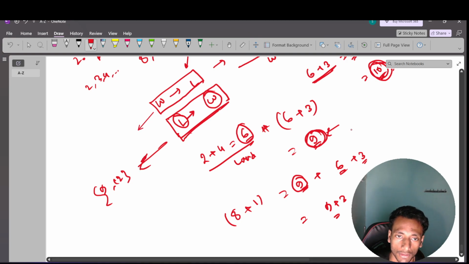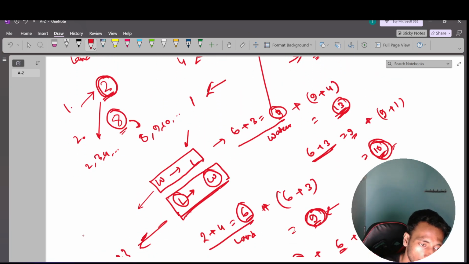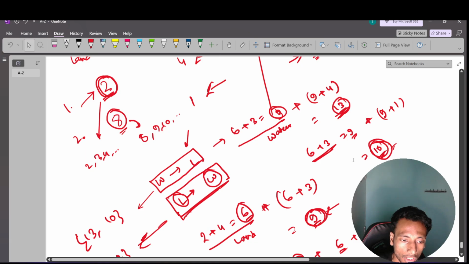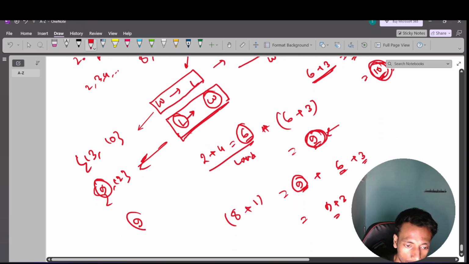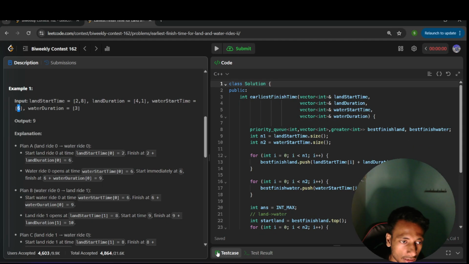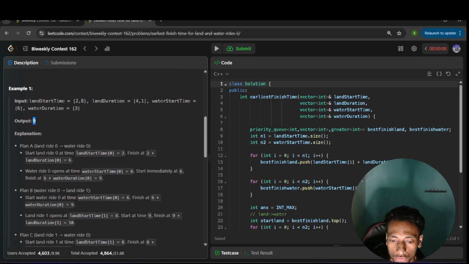And for water then land, there are two options. One will take 13 minutes, another will take 10 minutes. Clear? So out of all this, what is the minimum time? Minimum time is 9. Clear? So our answer will be 9. That's why you just see what the actual time is, and the output is 9. Clear? So what is the brute force approach here?